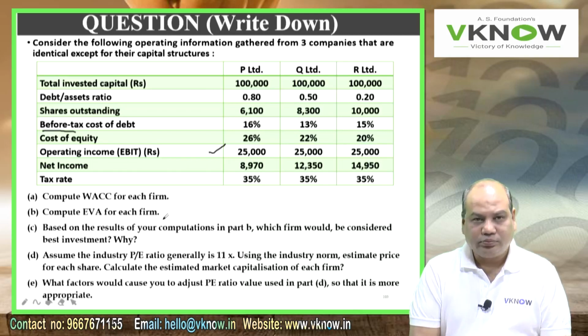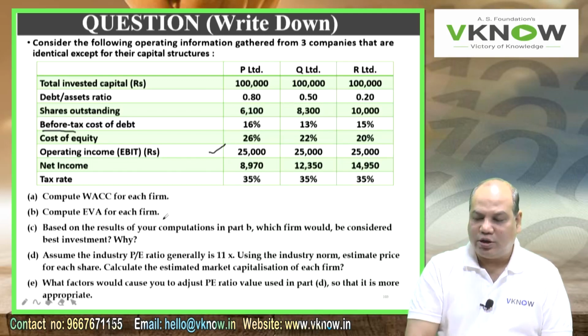Point number D, assume the industry P/E ratio generally is 11x.